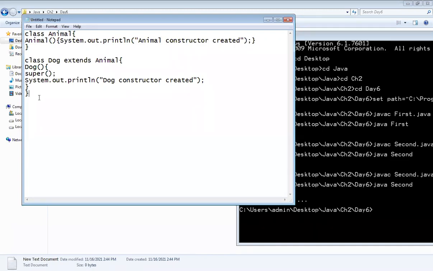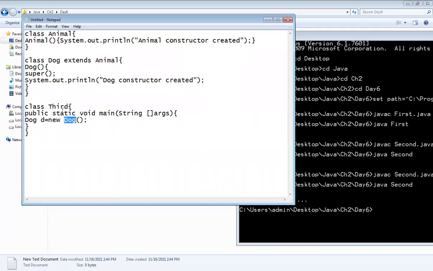Then create one more class which holds the main method, string arguments. Here create the object of the dog class, and whenever you are creating the object, by default the constructor gets called.